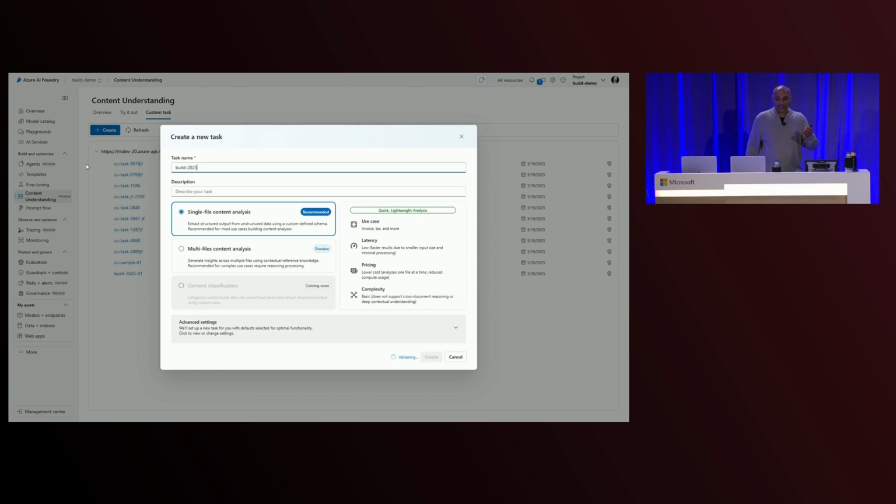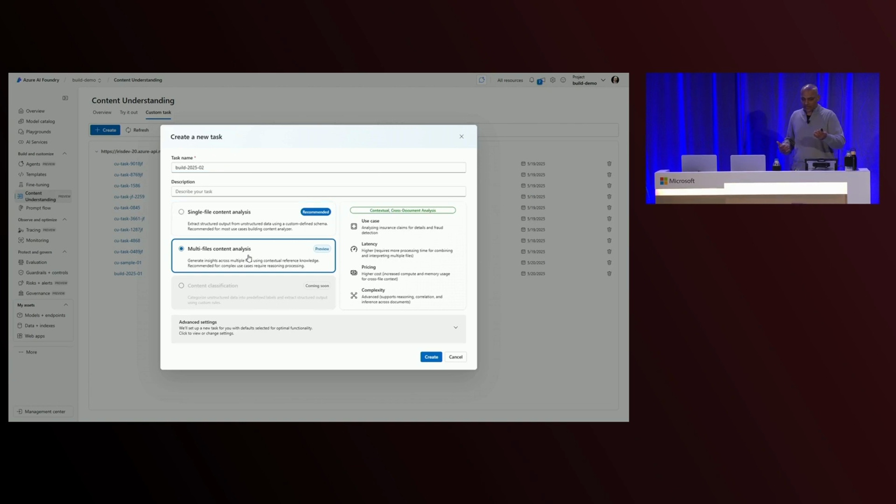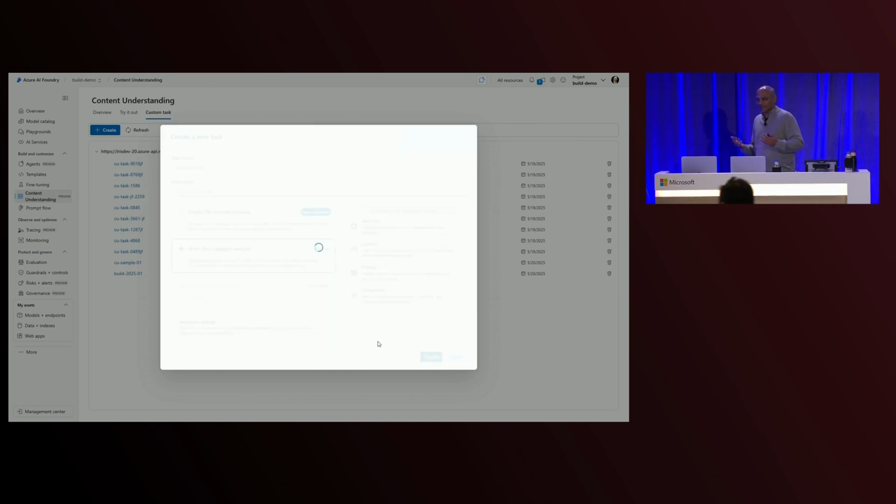You see you have the single file analysis, but you also have this multi-file analysis, right? Multi-file analysis allows you to bring multiple input documents into the process as inputs. And so since we have this invoice and PO, it's two documents, let's choose the multi-file analysis. You'll see that there's options like a classification model that's coming soon, and I'll talk a little bit more about that as we go along. But for right now, multi-file analysis sounds like it's the thing that we want to do because we've got these two documents we want to work with.